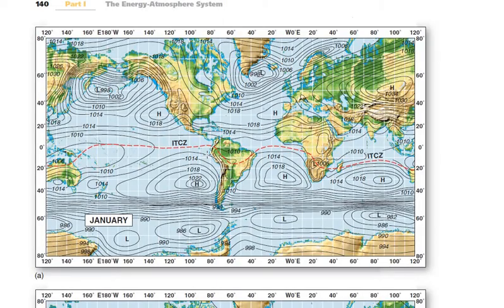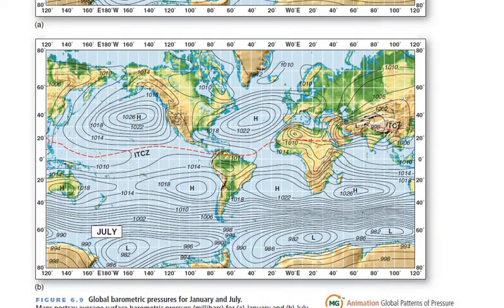In the end, let's have a look at the isobar map for the world in the month of January. In January we have winter in the northern hemisphere. That's why we have higher pressure in the northern hemisphere and lower pressure in the southern hemisphere, which has summer season.